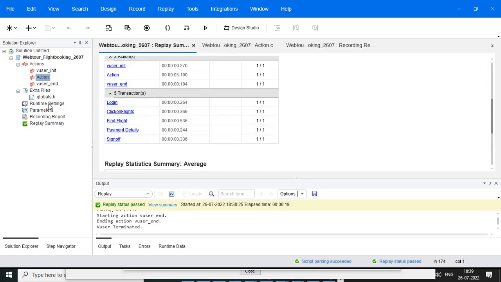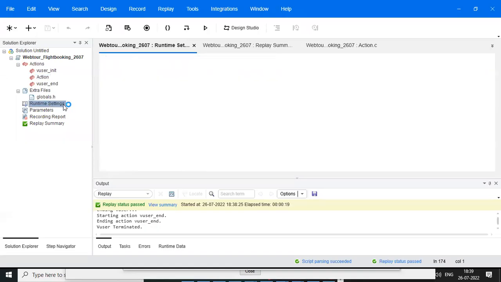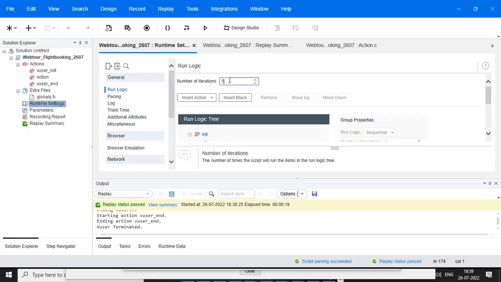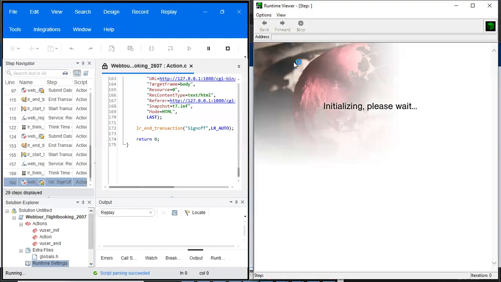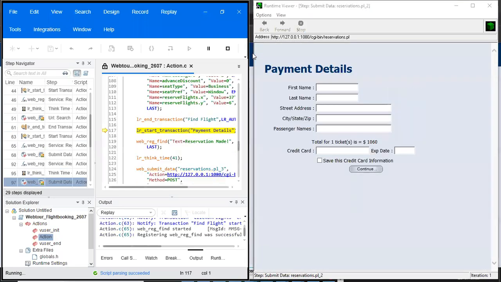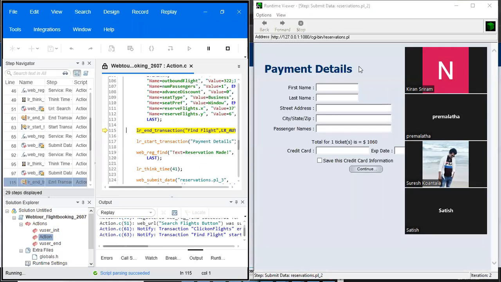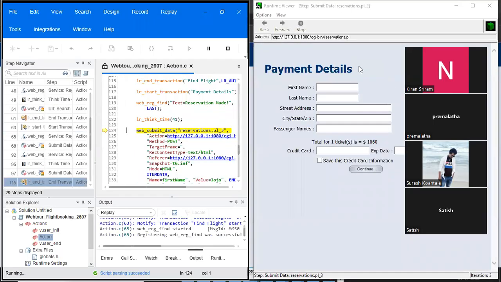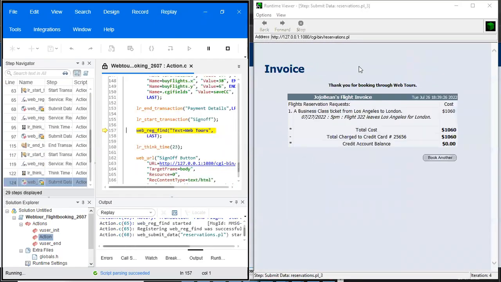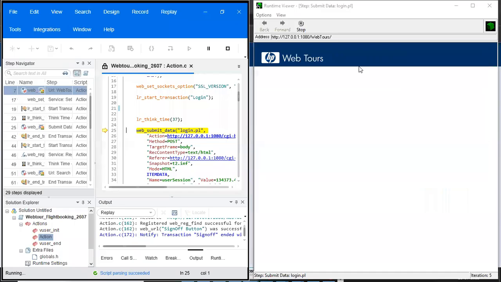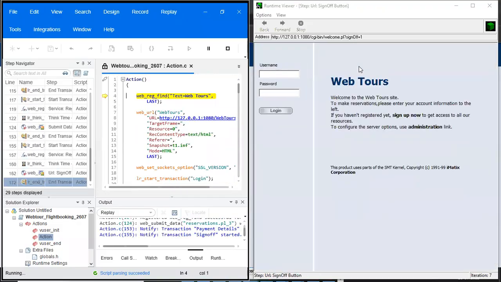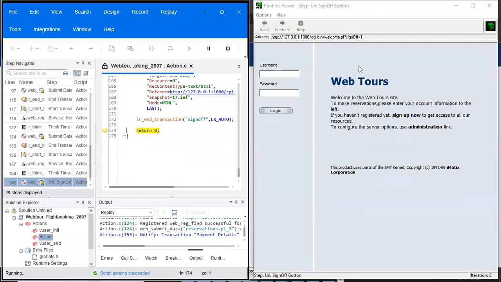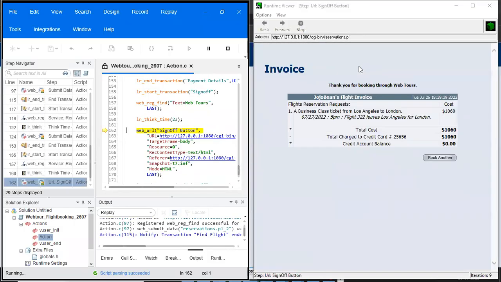But if you want to execute a number of times, we need to go to the runtime settings. We have some settings there. You can give 10 here, which means 10 times. Now you can just execute. Launch happens, login and payment, again login, again payment. It will happen 10 times. Now 10 users will be executing.